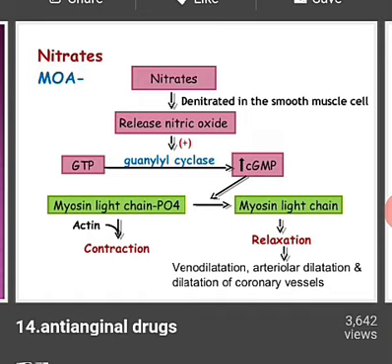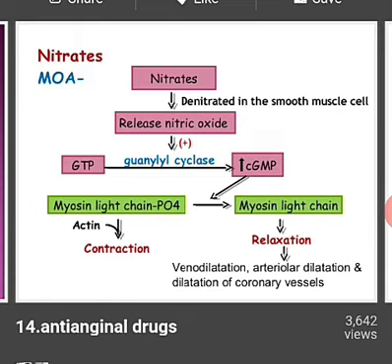This nitric oxide activates the guanylyl cyclase enzyme, which catalyzes the conversion of GTP to cGMP. GTP is guanosine triphosphate and cGMP is cyclic guanosine monophosphate. This cyclic guanosine monophosphate activates an enzyme known as myosin light chain phosphatase.